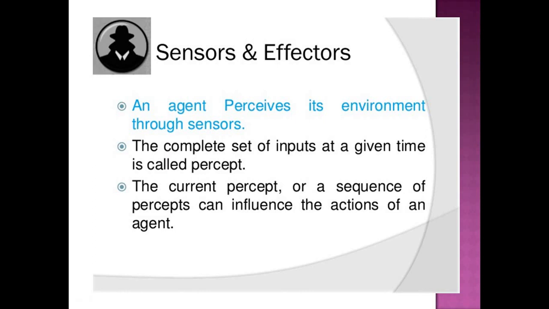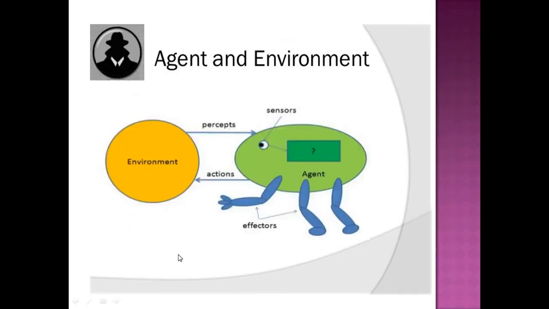The agent perceives its environment through sensors. It takes the input whatever it perceives in the current environment, or a sequence of percepts can influence the actions of an agent. For example, if you consider any type of agent, it acts upon the particular environment, whatever it perceives with the help of sensors, for example the eye, and it performs the necessary actions with the help of actuators or effectors. For example, you can consider hands or legs.